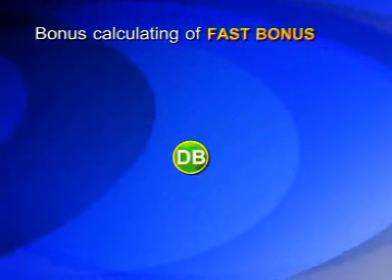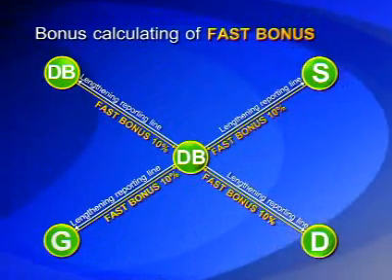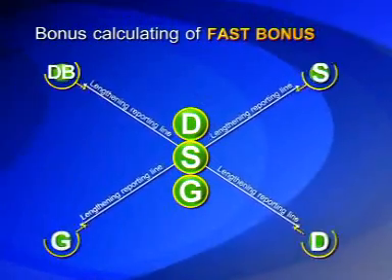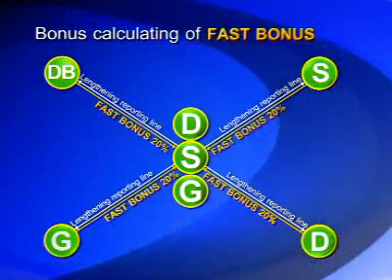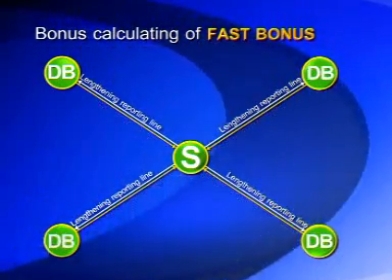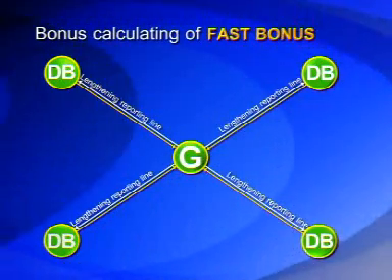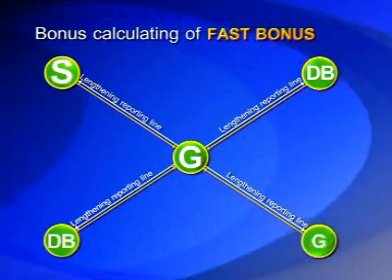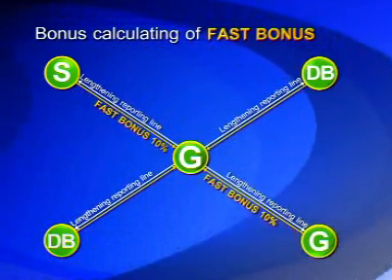DB position, introduction rate is 10% from the PV score of the new members, with no limitation on the number of new members. S, G, D position, introduction rate is 20% from the PV score of the new members, with no limitation on the number of new members. And in case you are in G position and your team members purchase more accumulated products in order to step forward to higher positions than S position, you will obtain an additional introduction rate from your team members of 10%.